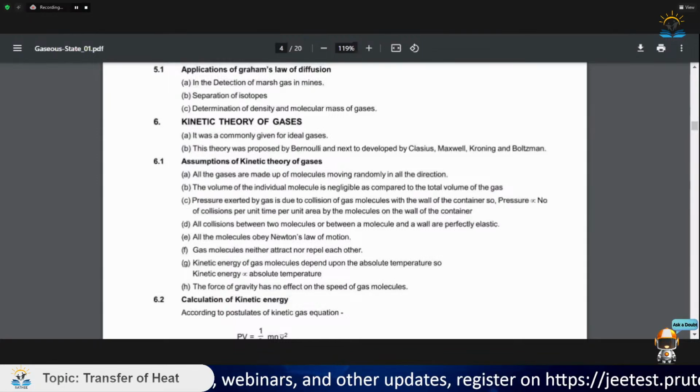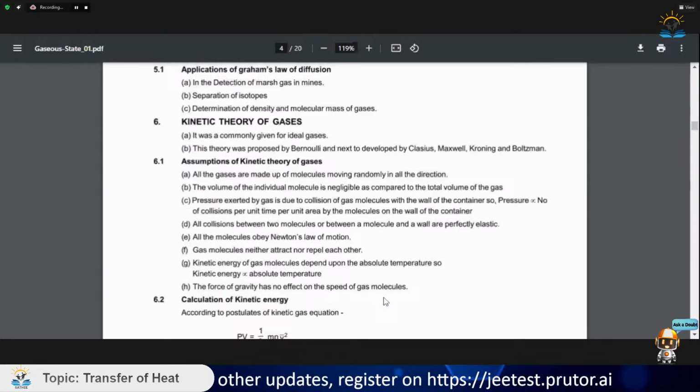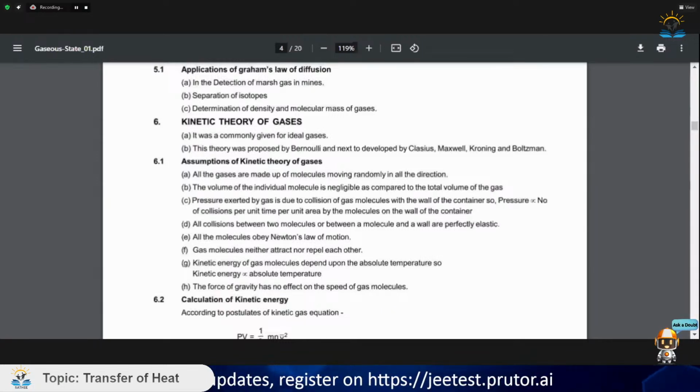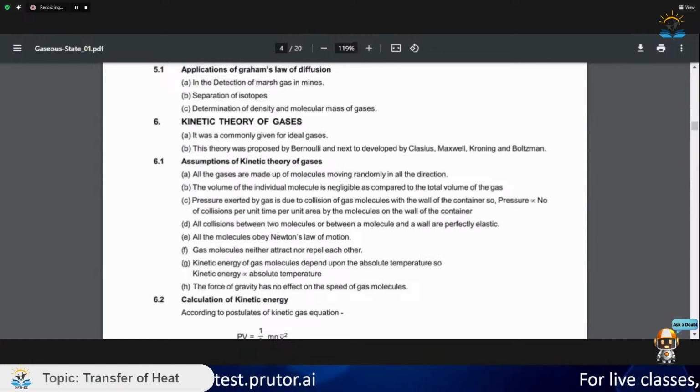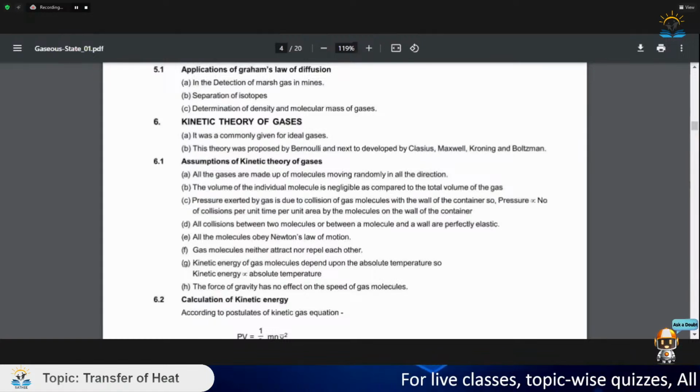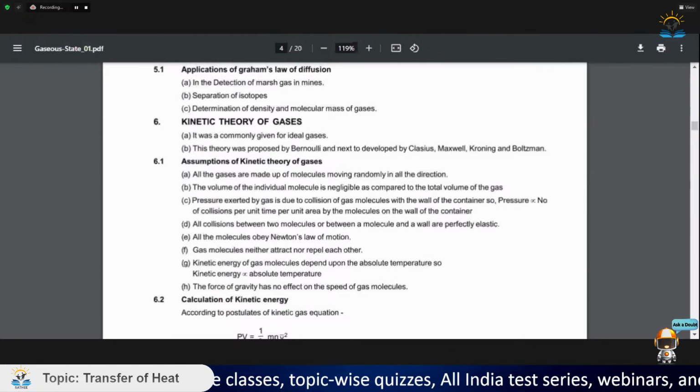The force of gravity has no effect on the speed of gas molecules. It's very much true, because it can also be seen as the gas molecules have negligible mass, and since they have negligible mass, the force of gravity has no effect on them. So it is just an assumption. Like there was an assumption that the volume of the gas molecules is zero. Actually, this is not zero. It is very less, but it is present there. But in these assumptions, we will always assume that what these assumptions say are true.